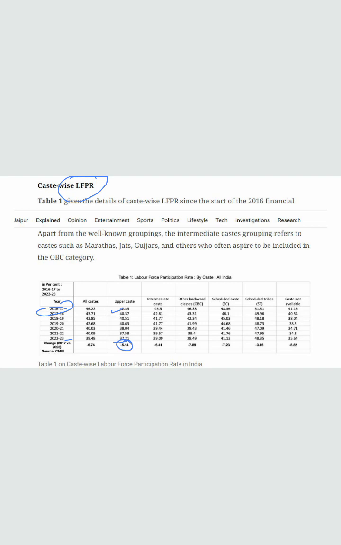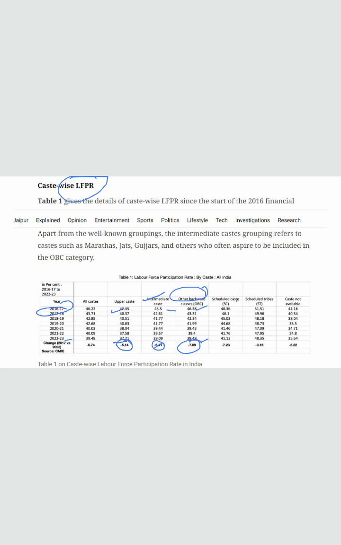which is a reduction of 5.41%. Similarly, in the intermediate caste, it reduced from 45% to 39% with a reduction of 6.41, and in OBC it reduced from 46 to 38 with a reduction of 7.89.